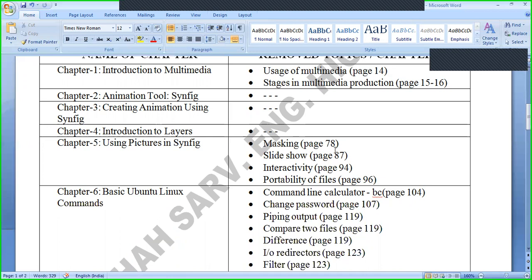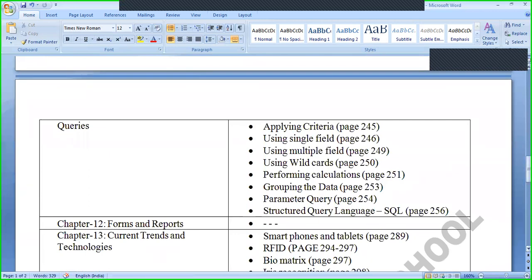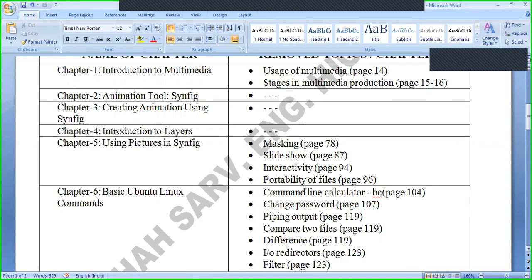Masking, page number 78, is reduced from the syllabus. Slideshow, page 87, is also reduced from the syllabus, meaning this topic will not be included for examination purposes. Then the next topic, interactivity, page number 94. This is also a reduced topic. Portability of files, page number 96. This topic is also excluded. Other than that, all the topics would be included. Okay, so this is related to chapter number 5. These four topics, masking, slideshow, interactivity, and portability of files, will be excluded from the syllabus for examination purposes for this academic year.